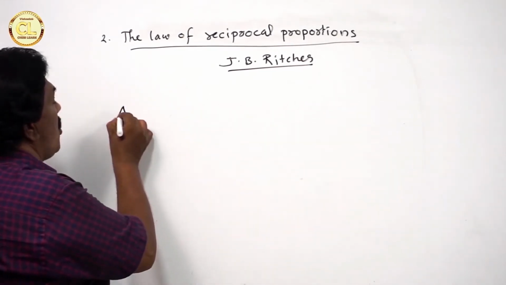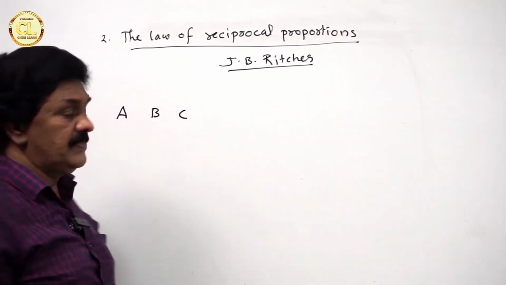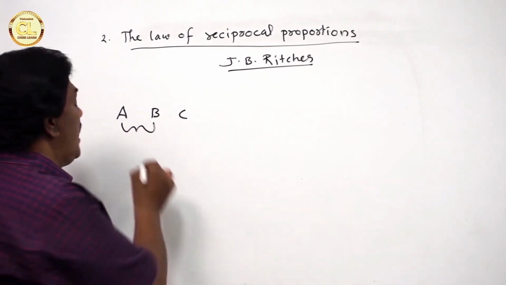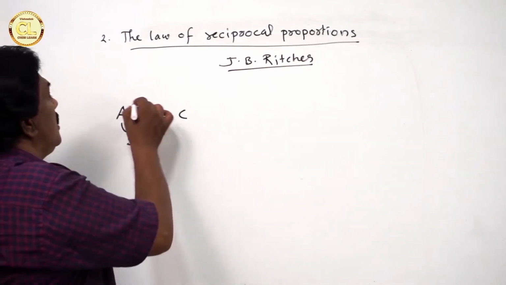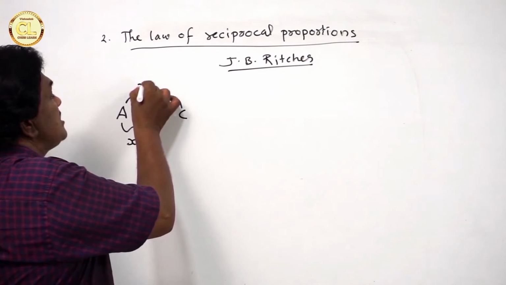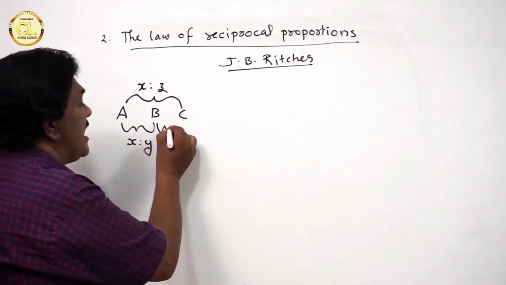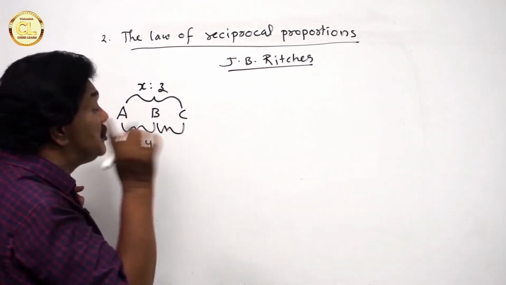of the three elements A, B and C, if A combines with B in the ratio X is to Y, if A combines with C in the ratio X is to Z, then if B combines with C, they will do so.